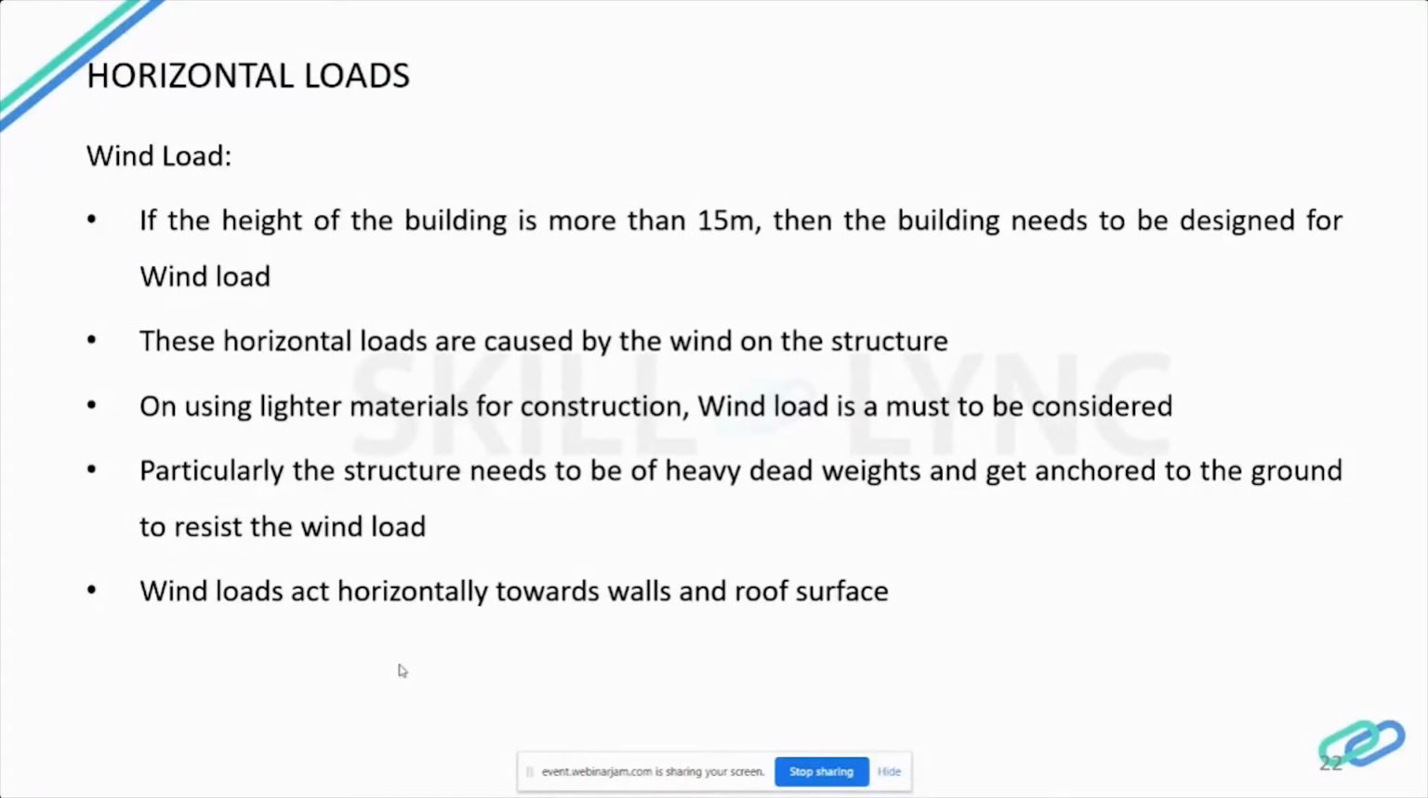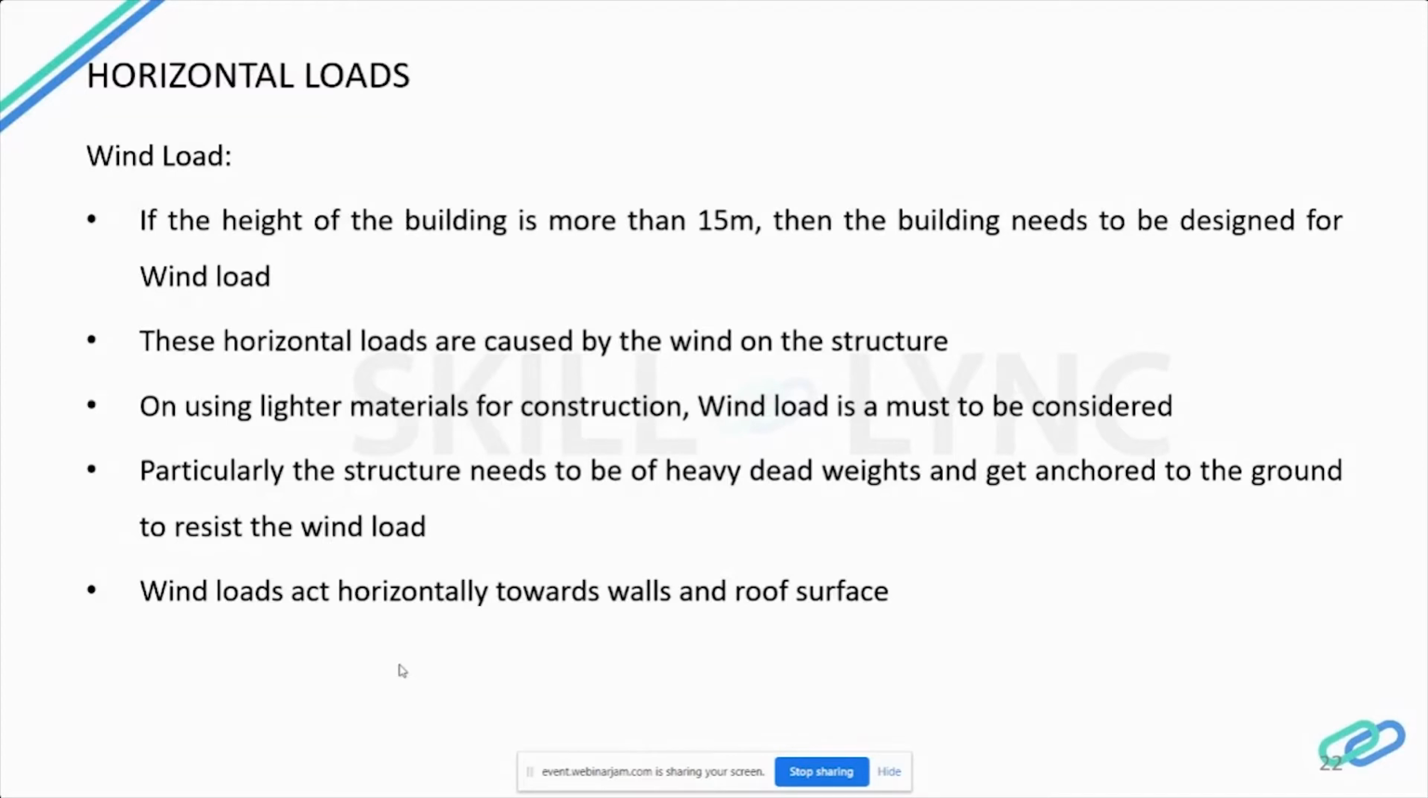Wind loads act horizontally towards the roofs. So mainly the wind load acts on roofs and walls. Because for walls, if the loads are applied to the columns, it will take care of it. If it is not a load bearing wall, it is not mandatory that we apply loads on the walls. It is enough if you apply them only on the columns. So now we are going to see in detail how to calculate the wind loads.